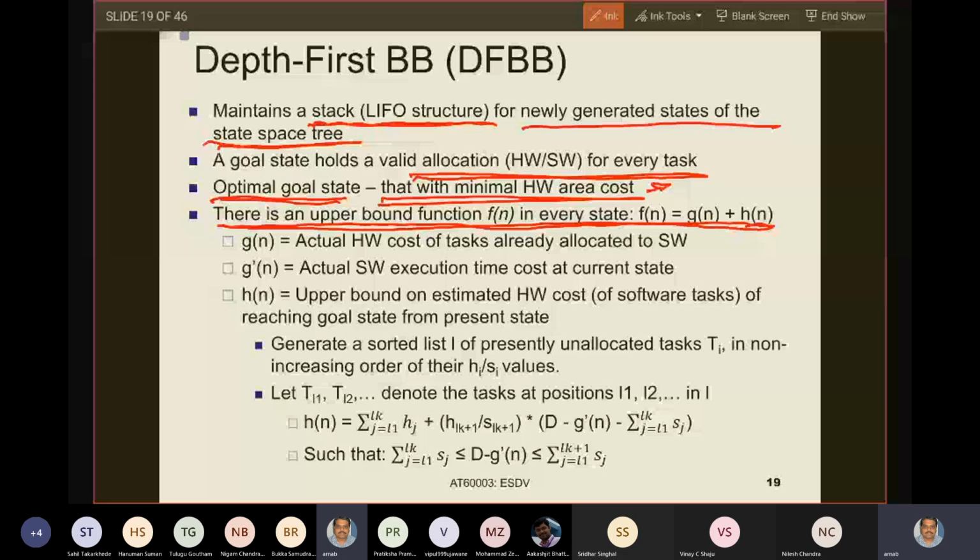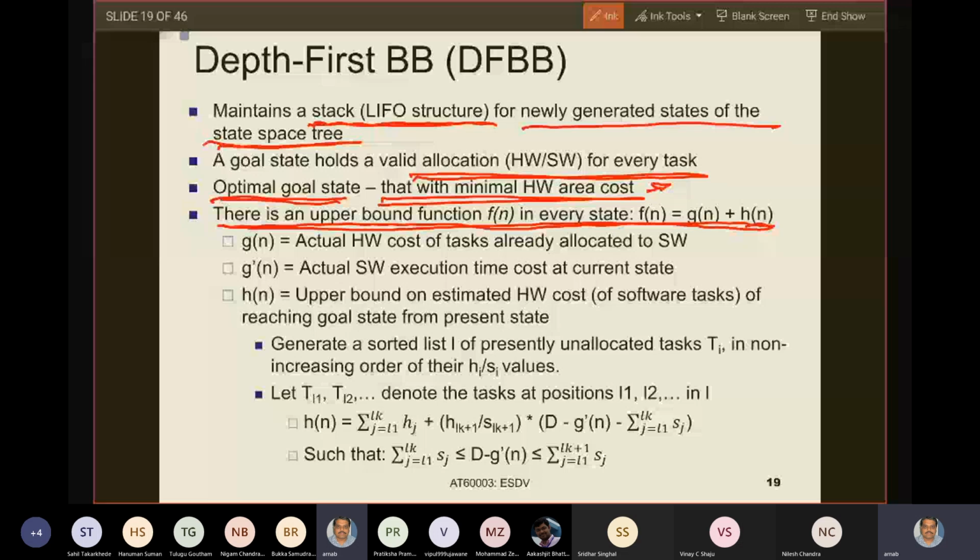So GN will hold the actual hardware area cost of tasks that are already allocated to software. G-10 will hold the actual software execution time cost for the current state. That means for the tasks which are actually allocated to software. So G-10 is the total software cost of tasks implemented in software. GN is the total hardware cost of tasks again implemented in software. So this is what G-10 and GN are.